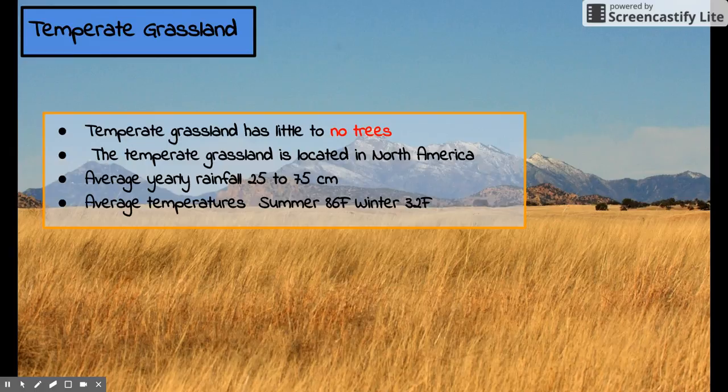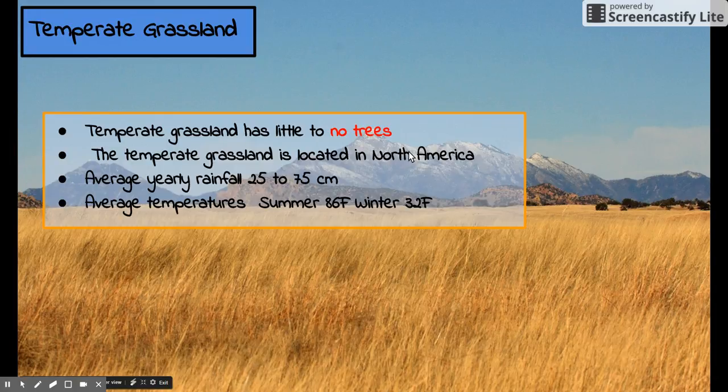Back again, let's talk about the temperate grassland. I'll go very quickly over this one. There's not much to know, but there's some interesting facts that I want to point out that you'll need to make mental note of. The temperate grassland has little to no trees. We'll basically say it has no trees.